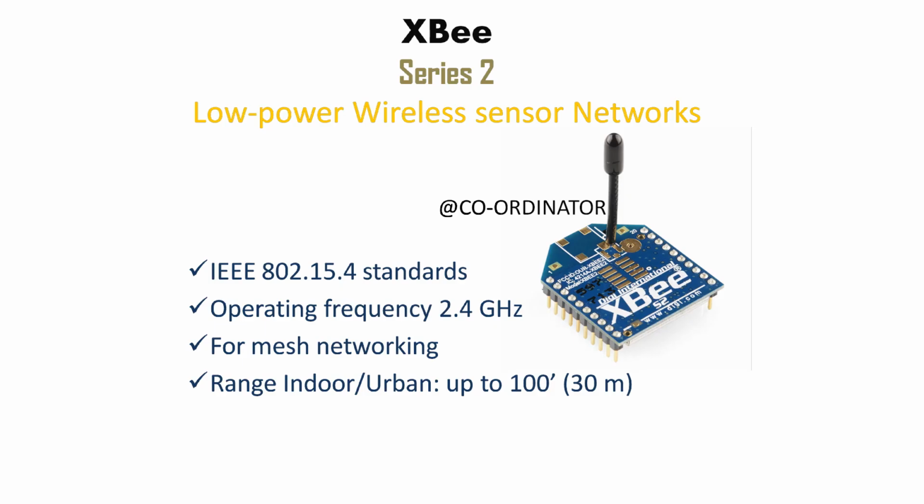This is a Zigbee Series 2 module which works on mesh networking. It has 20 pins, it is interfaced with the MSP through UART, that is Universal Asynchronous Serial Transmission. This Zigbee is configured as the coordinator which sends a signal to the receiver Zigbee part after it receives a command from the MSP.